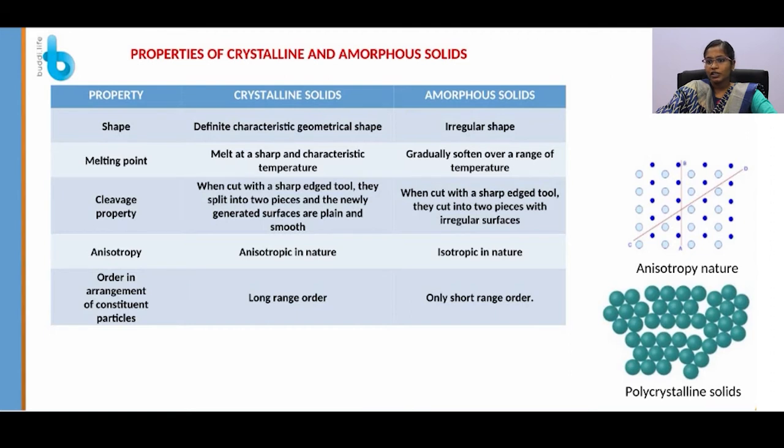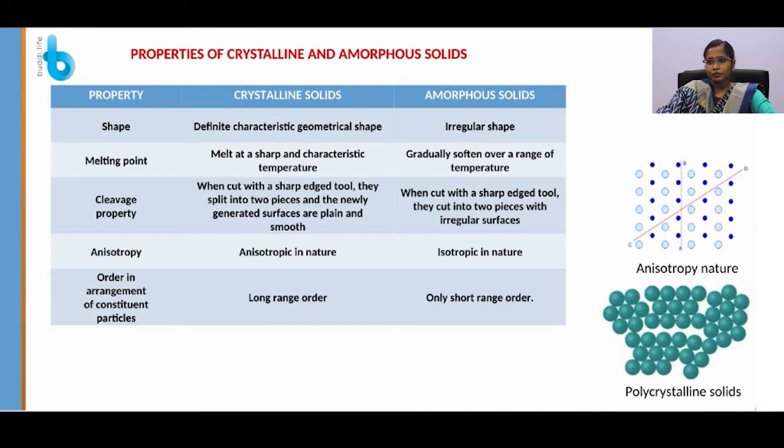Melting point of crystalline solids. All the portions of a crystalline solid are the same, so all these portions melt at a particular temperature. So crystalline solids have a sharp melting point. Whereas in amorphous solids, each portion is different, so they melt over a wide range of temperature.